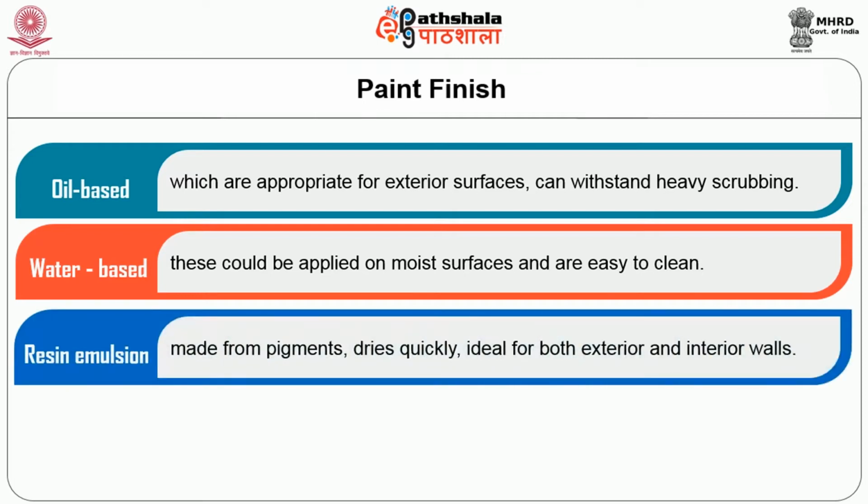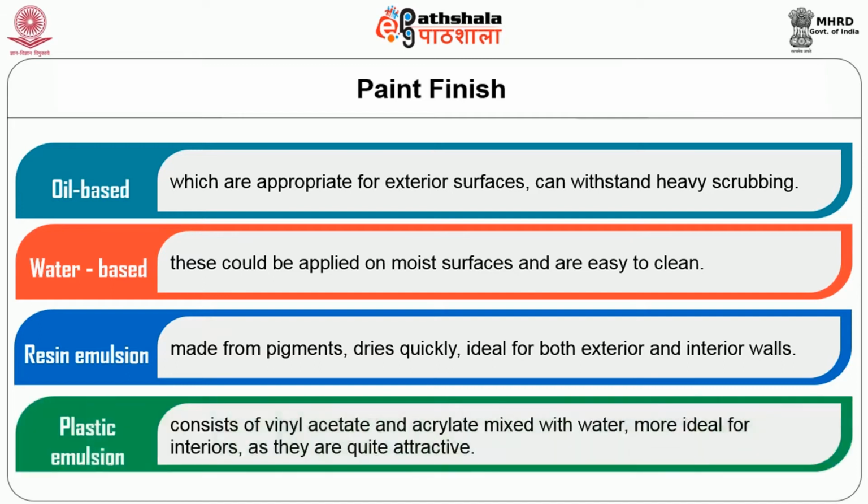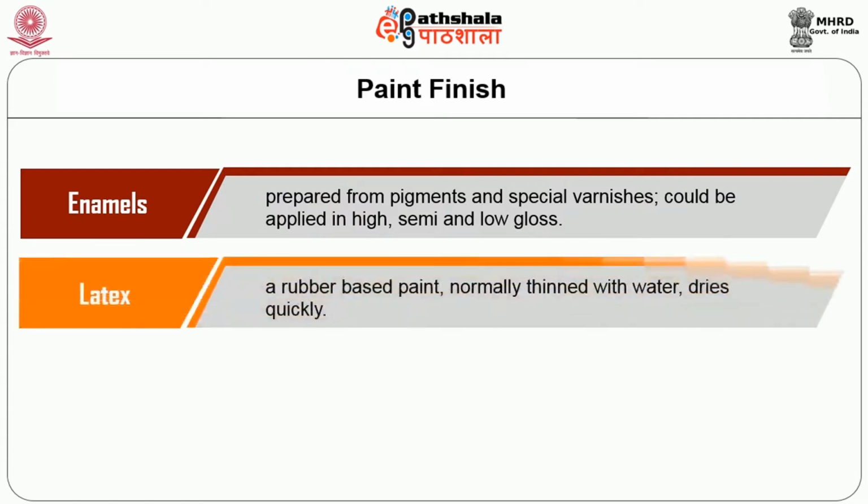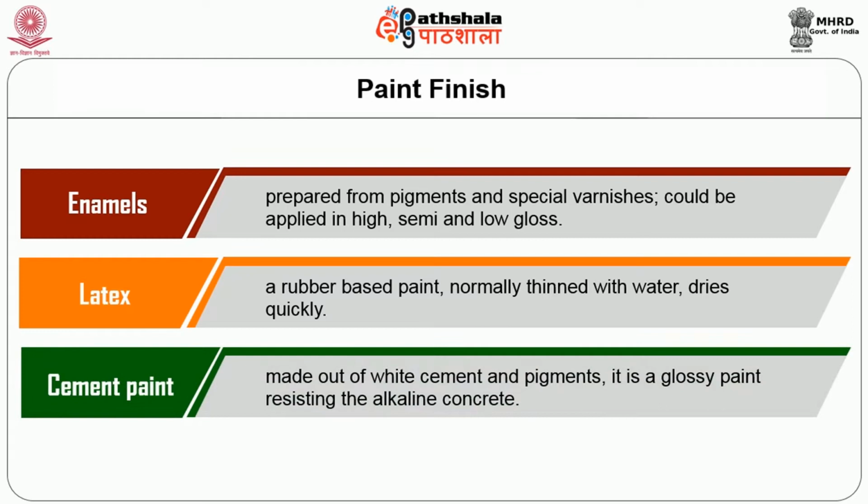Resin emulsion, made from pigments, which dries quickly, ideal for both exterior and interior walls. Plastic emulsion, which consists of vinyl acetate and acrylate mixed with water. They are more ideal for interiors as they are quite attractive. Enamels, prepared from pigments and special varnishes, could be applied as high, semi or low gloss. Latex, a rubber based paint, normally thinned with water, which dries quickly. Cement paint, made out of white cement and pigments, is a glossy paint resisting the alkaline concrete.